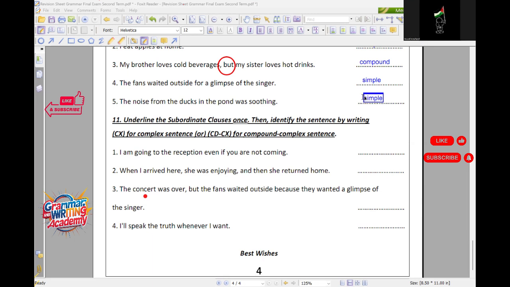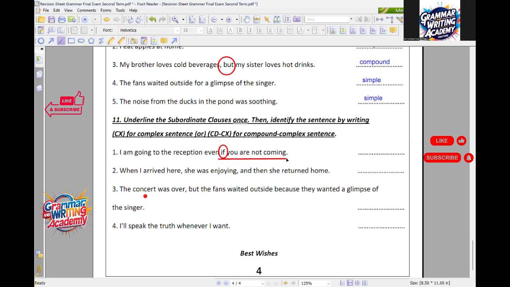I'm going to the exception even if you are not coming. What conjunctions do you have here? If. Only this, right? Good. So from "if" I have to underline: if you are not coming. Don't forget that in this question you have to underline the subordinate clause first. Clear? Tell me now, Yusuf, what kind of sentence is this one? It's a complex sentence. It will be CX.